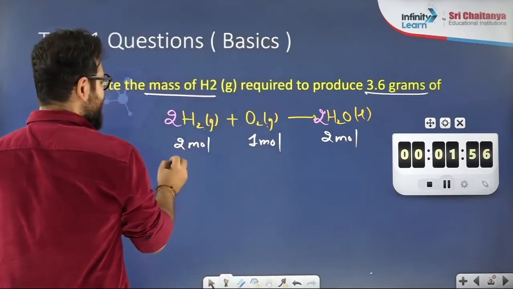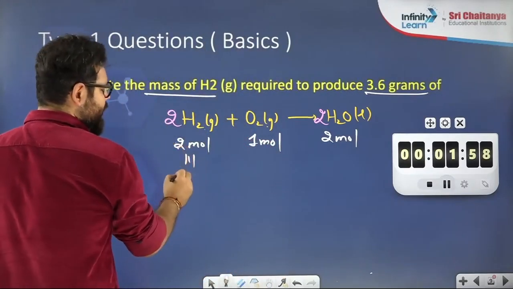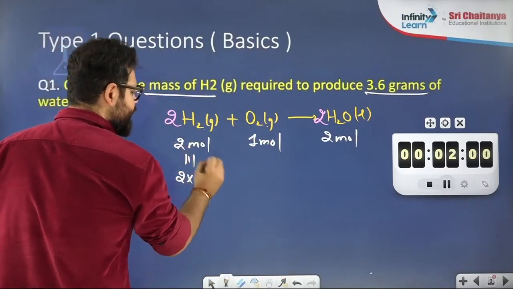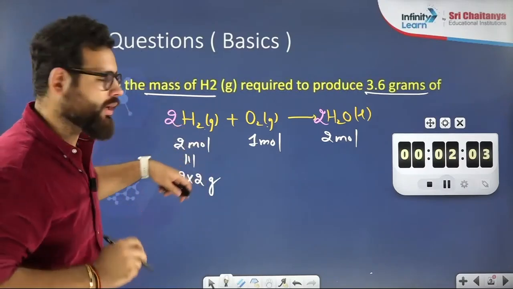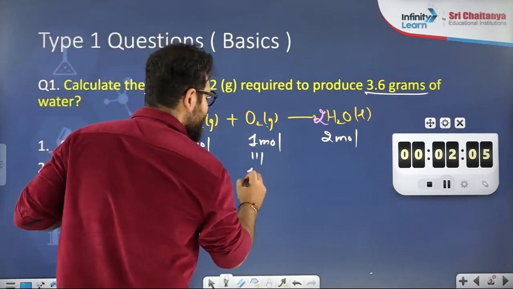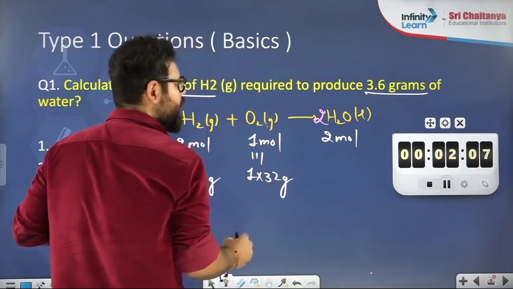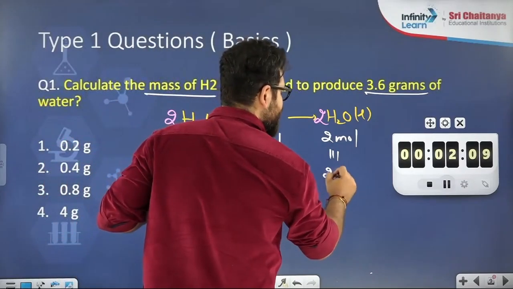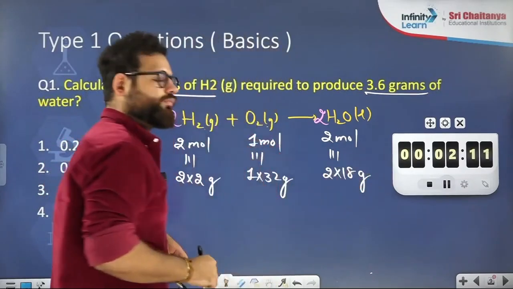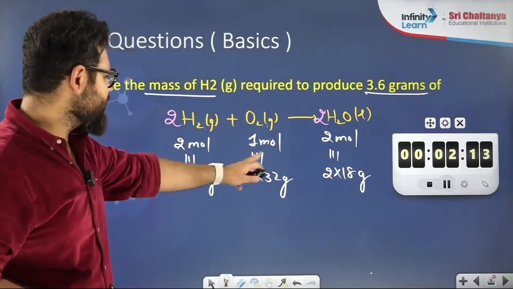I will write the mass data. Hydrogen, 2 mole means 2 times 2 gram, because the molar mass of H2 is 2 gram. 1 mole of oxygen means 1 times 32 gram. And 2 mole of H2O means 2 times 18 gram. Okay, I have written all the mass data.